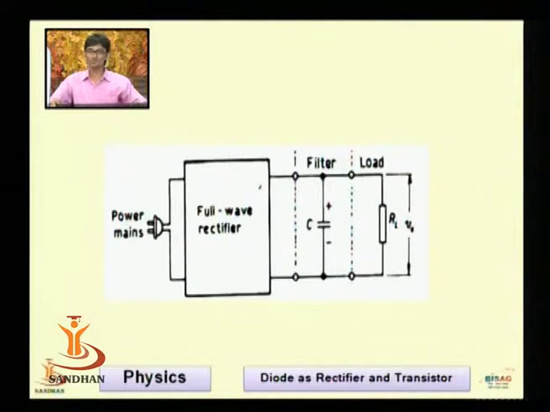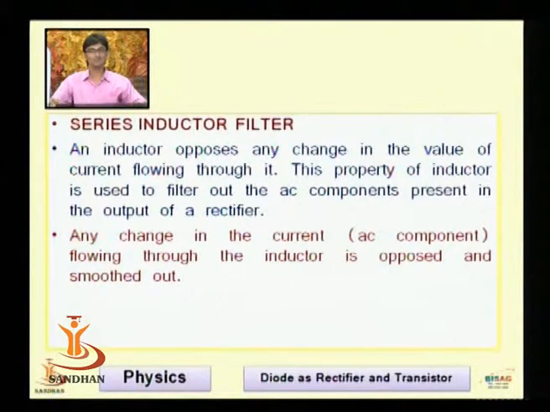What are we doing? We are bypassing the unwanted AC component we get from the output of the full wave rectifier. This is one of the ways to remove the AC component of the bridge rectifier or full wave rectifier. Now another way is a series inductor filter.